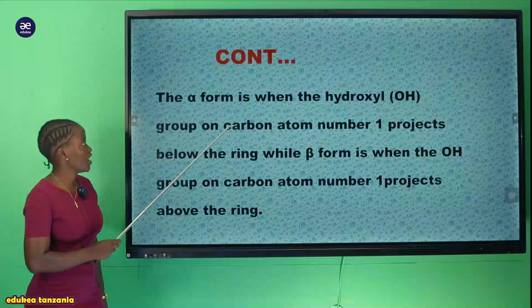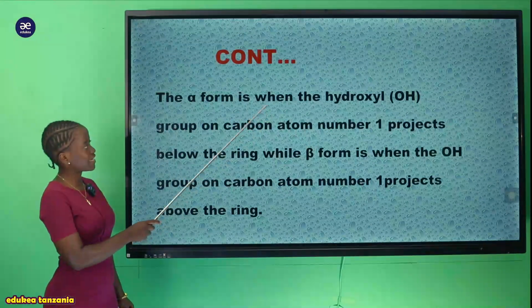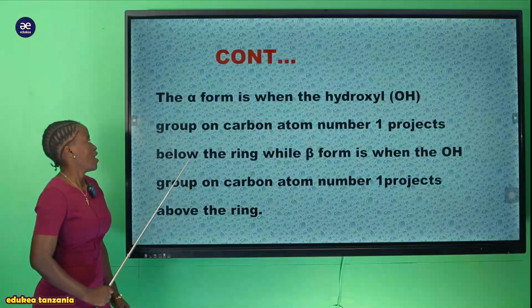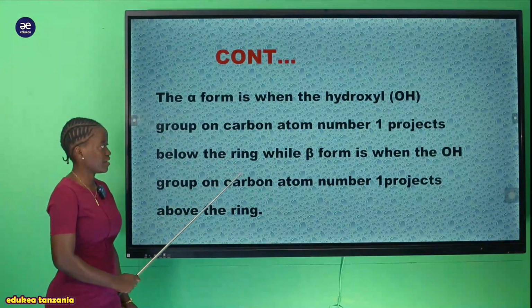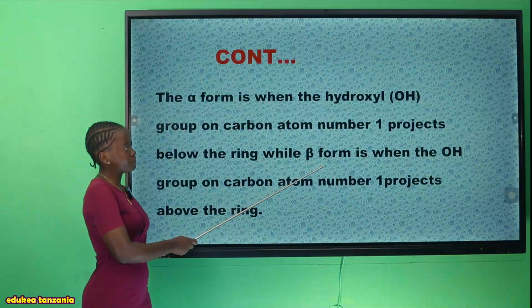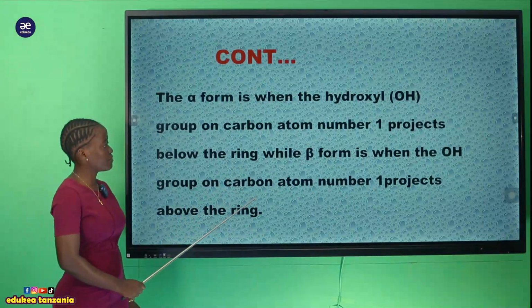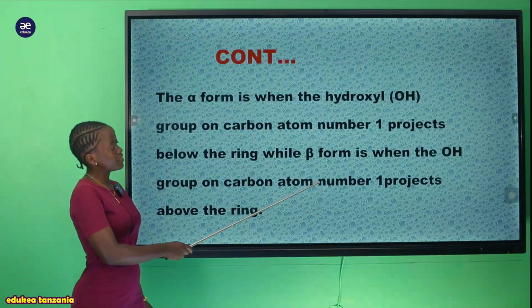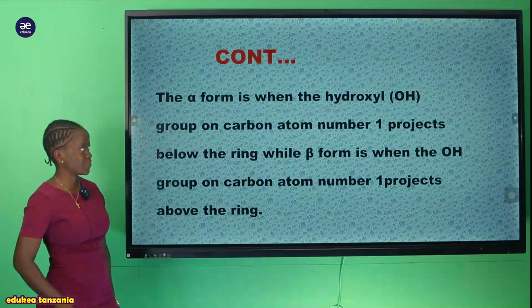And the alpha form is when the hydroxyl group on carbon atom number 1 projects below the ring, while the beta form is when the hydroxyl group on carbon atom number 1 projects above the ring.